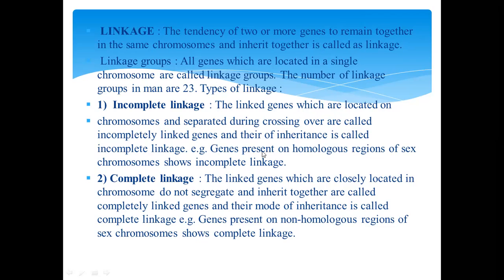For example, genes present on the homologous region of the X chromosome show incomplete linkage.